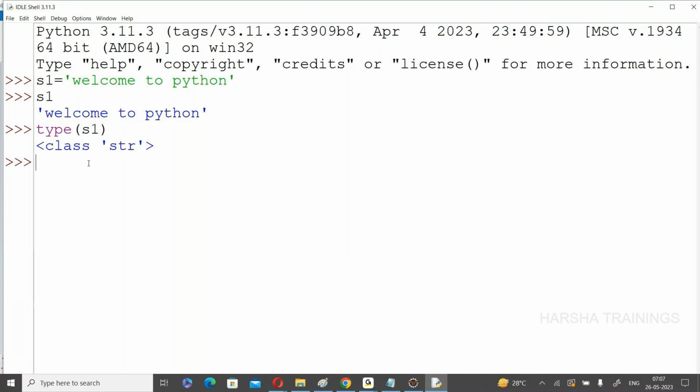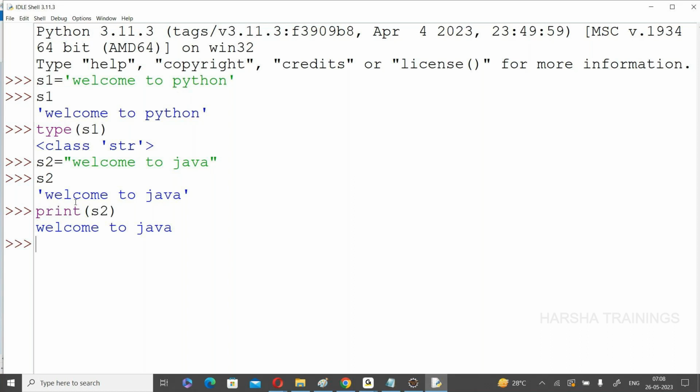Clear? Now S2 is equal to, I create one more string within double quotation. Suppose welcome to Java, just for example. Now print S2. What is the answer? Welcome to Java. Generally in the output they show only single quotation, but remember, if you use the print statement, the quotations are not displayed in the output.